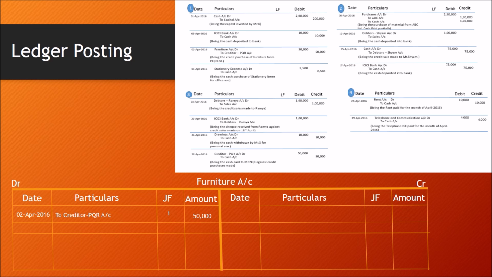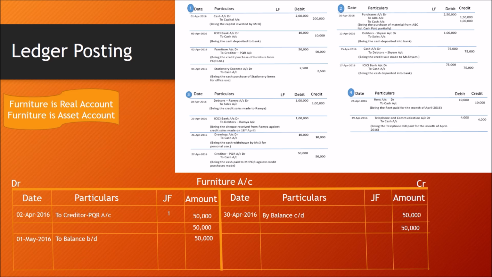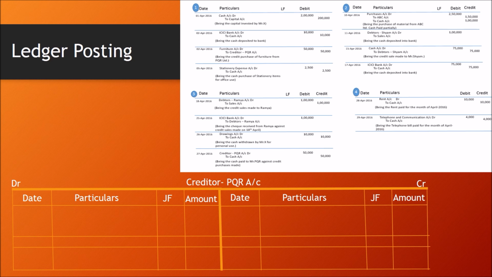There is no other transaction, so I am totaling it first on the debit side and credit side should be 50,000. So I am transferring balance 30th April 2016 by balance carry down 50,000 and 1st May 2016 to balance brought down amount 50,000.